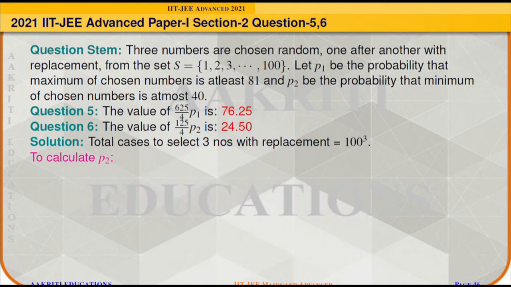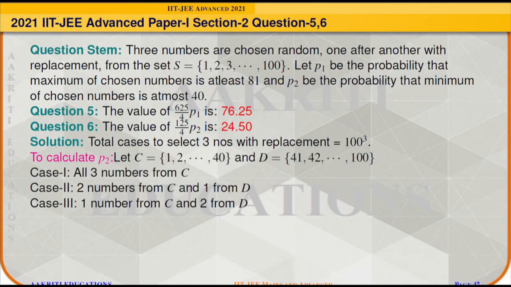Now we will calculate for the probability P2. We have given the condition that the minimum of chosen number should be at most 40. So it means we will again divide the set S into 2 sets C and D, such that C will contain the natural numbers from 1 to 40 and D will contain the natural numbers from 41 to 100.